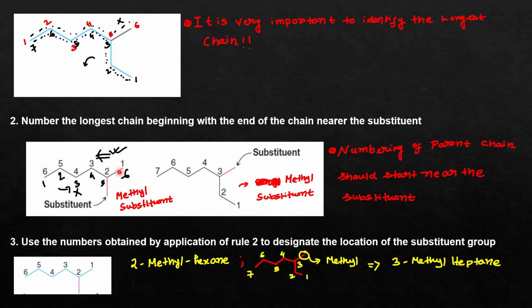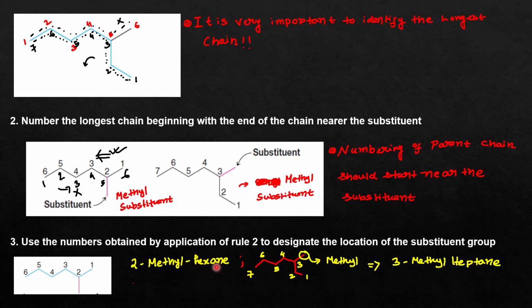Okay, after that, the third rule says to use the numbers obtained by application of rule 2 to designate the location of the substituent groups. You can see that the methyl group is attached to the carbon atom with the number 2. So that's why you will write 2-methyl. This is the location of the substituent attached to the parent chain, and in the parent chain, as you can see, there are a total of 6 carbon atoms.